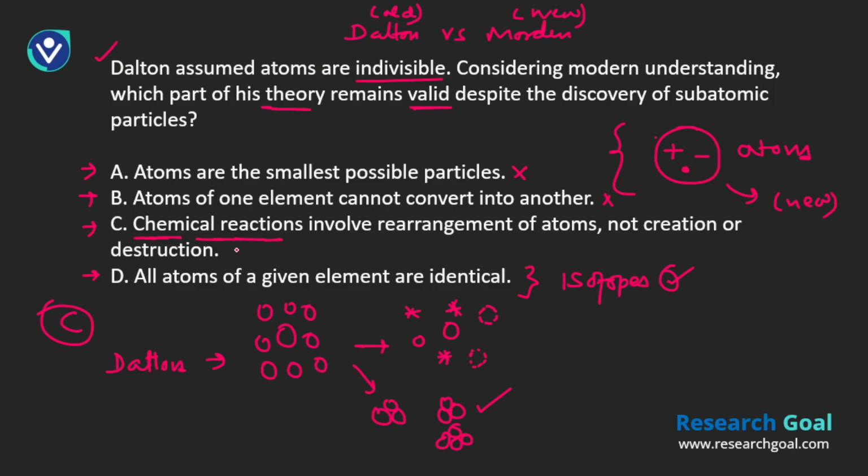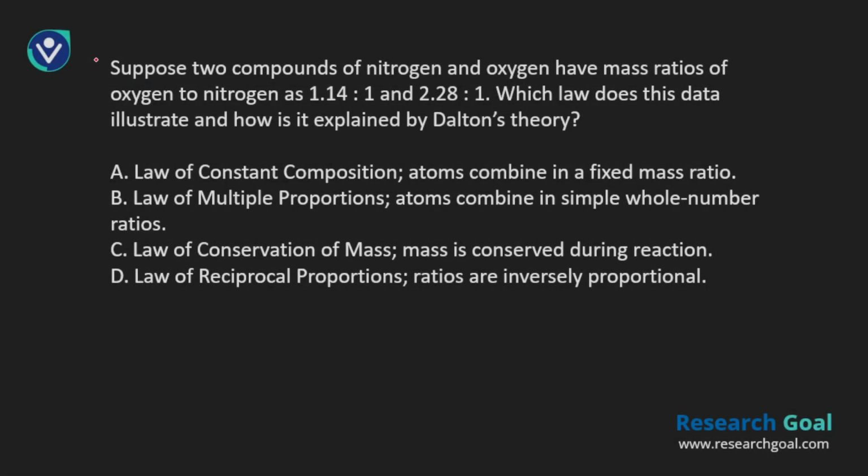Let's move on to the next one. Here we have a little more complicated scenario for the law of multiple proportions. I think it's very easy to answer this, because we have already discussed the conceptual one. So let's see what it says. Suppose we have two compounds of nitrogen and oxygen. They have mass ratios of oxygen to nitrogen like this.